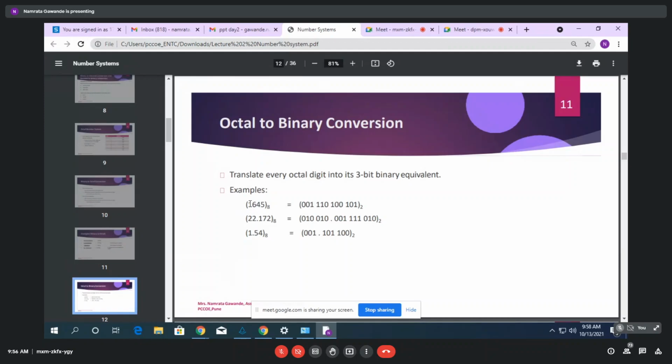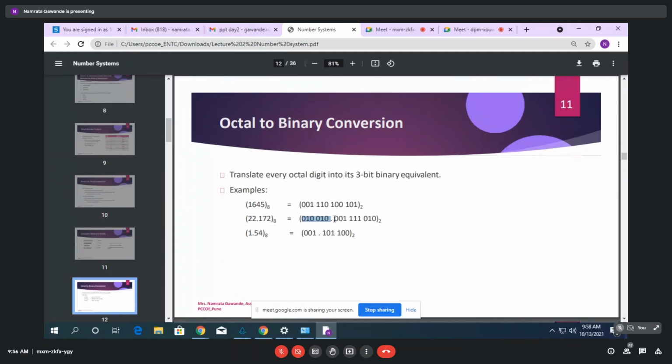So for 1, you cannot just write 1. Though you can write it in terms of 2 bits, you still have to write it in terms of 3 bits only. Why? Because this is the conversion from octal to binary. If it is specified that you have to convert from octal to binary, compulsorily each and every digit you have to write in terms of 3 bits only. Otherwise the answer will change.